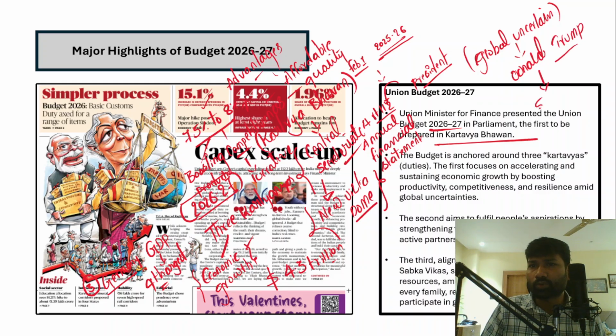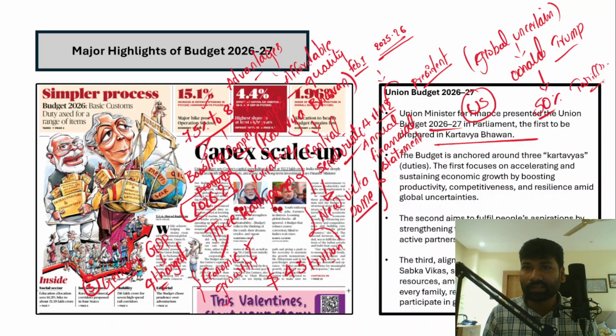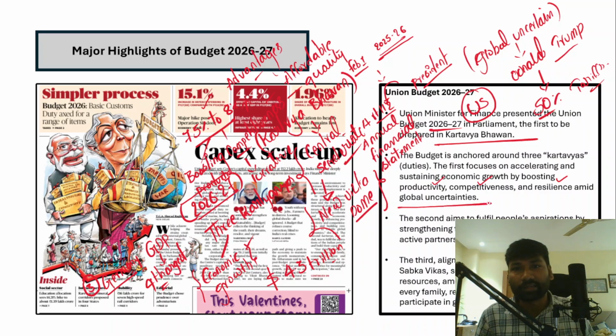Understand that Trump has imposed 50% tariffs on India's goods. With the US, we have been enjoying a trade surplus, but these 50% tariffs on Indian goods have worst affected India's exports to the US. So that is a concern. Therefore, India's economic growth must be competitive, productive, and resilient in the backdrop of global uncertainties. Right. So this is the first Kartavya out of the 3 Kartavyas which were announced as part of the union budget.